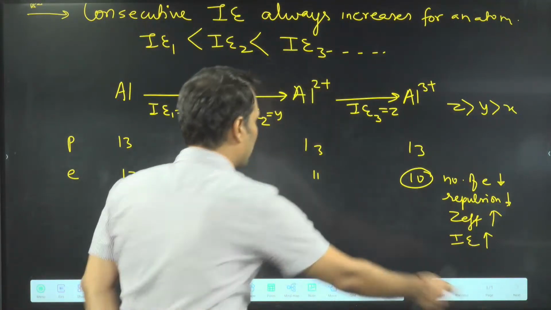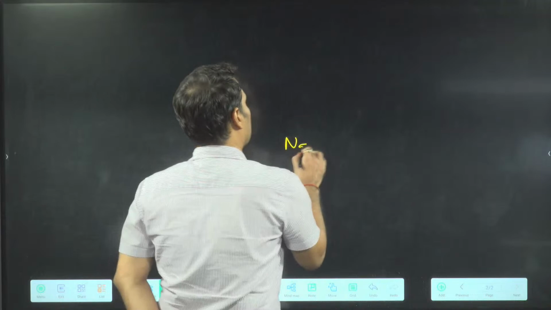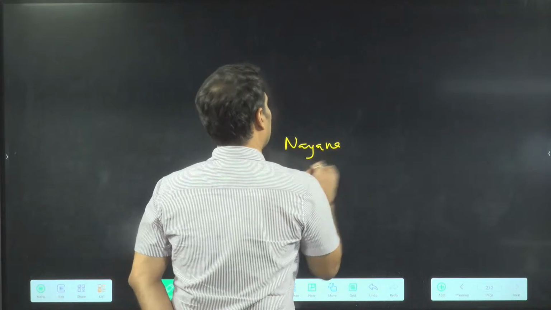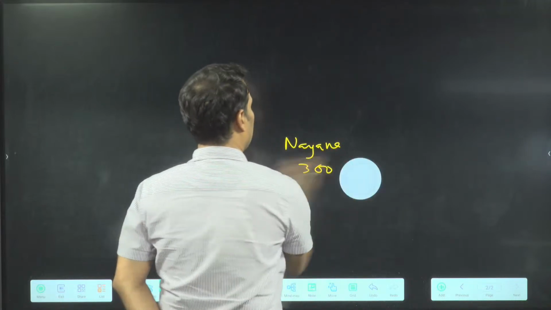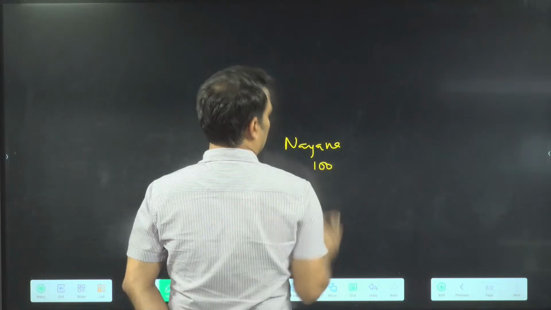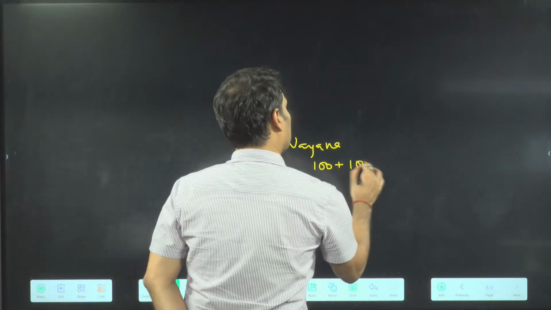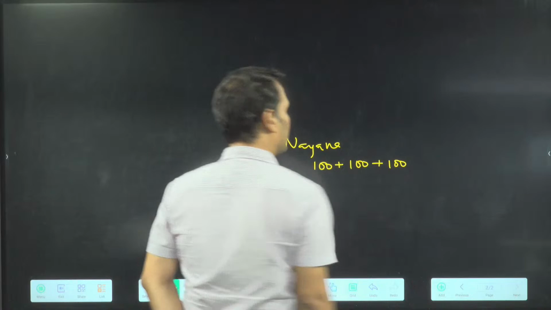I am writing it here also. Three notes of 100, blue color, crispy notes, 100, 300.